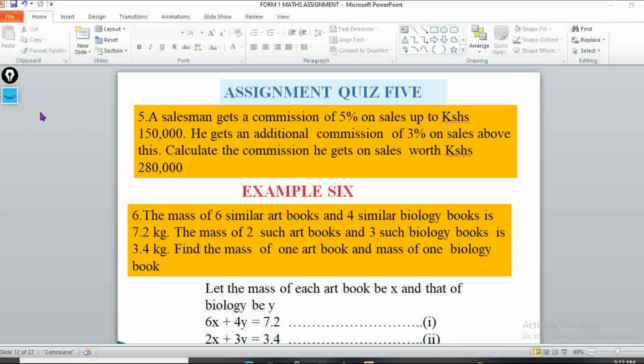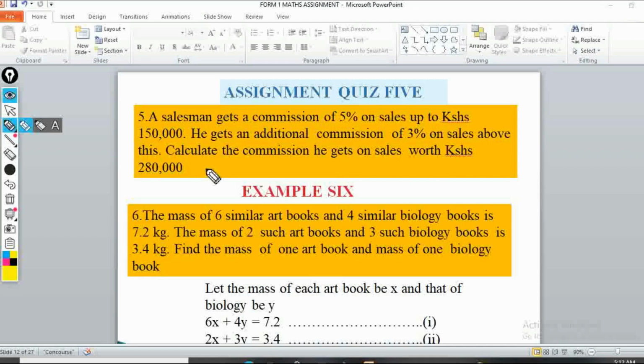So the assignment to that question is as follows. Our assignment is: a salesman gets a commission of 5% on sales of up to 150,000. Then he gets an additional commission of 3% on sales above this. So calculate the commission that he gets on sales worth 280,000. So that's the assignment for question number 5.